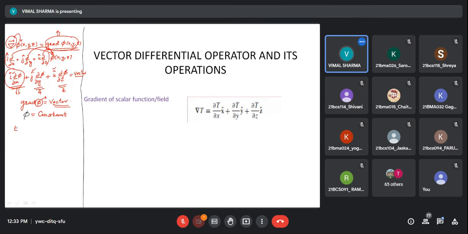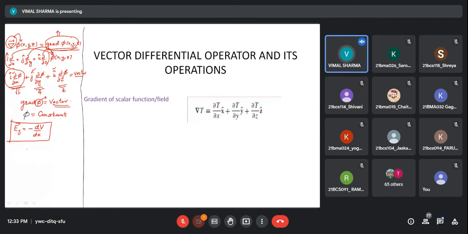You have seen in your +2 level that the electric field in the x direction is the negative of the gradient of the electric potential. This is what you have done. You have done this in one dimension, or in one direction. So we have written it in terms of the del operator, replacing the d by dx operator by the del operator, because it is the three-dimensional counterpart of d by dx.